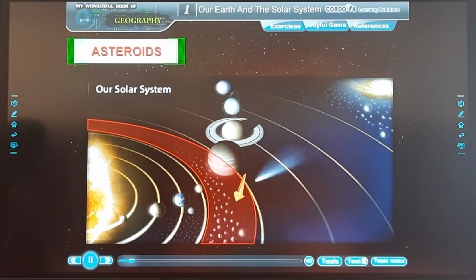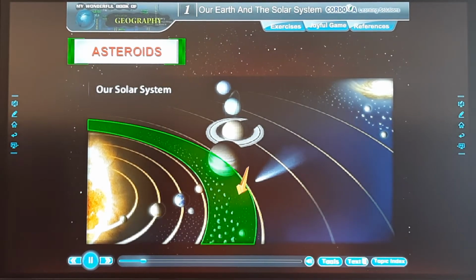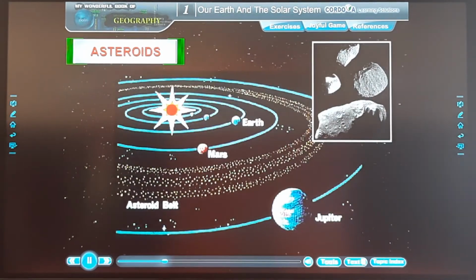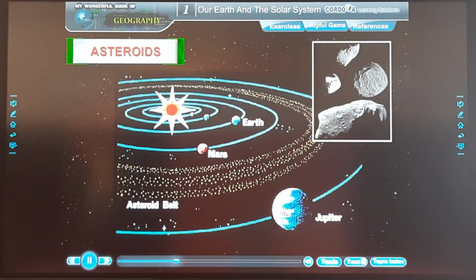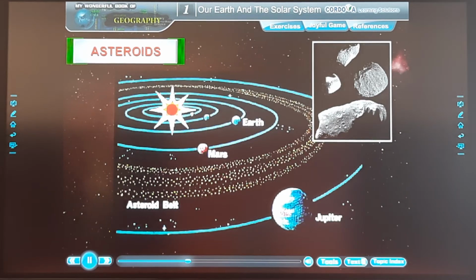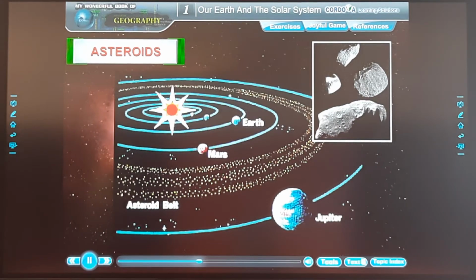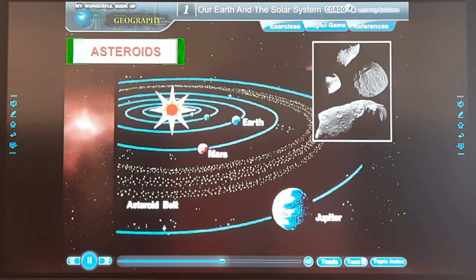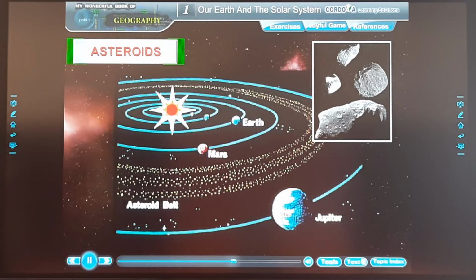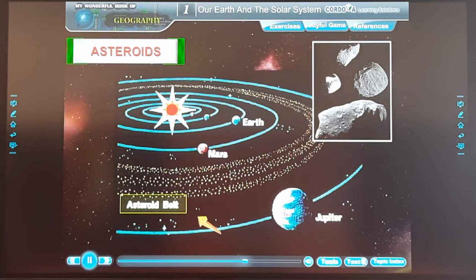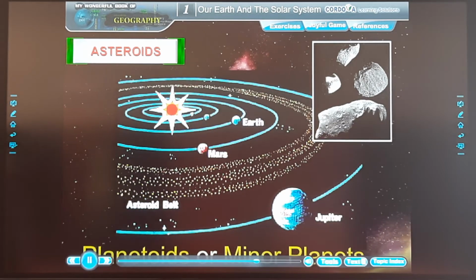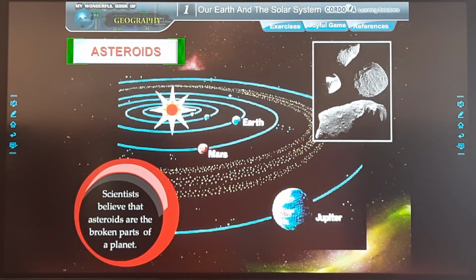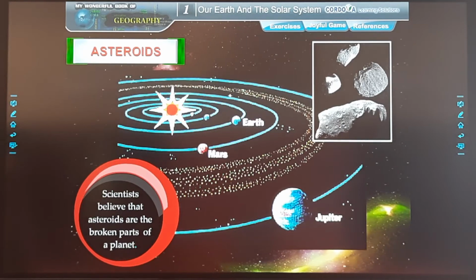Let's go. Asteroids are small planet-like heavenly bodies found in the solar system. They are large pieces of rocks floating in space. Most of them are located between Mars and Jupiter. This area of the space is also known as the asteroid belt. They are also called planetoids or minor planets. Scientists believe that asteroids are the broken parts of a planet.